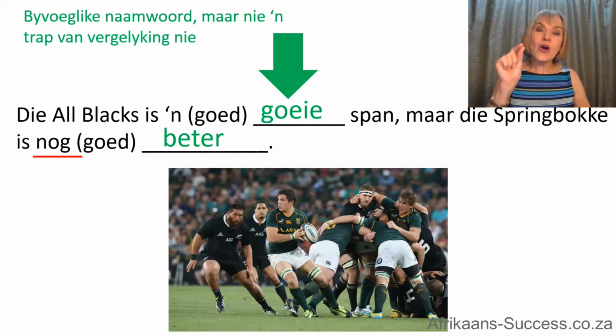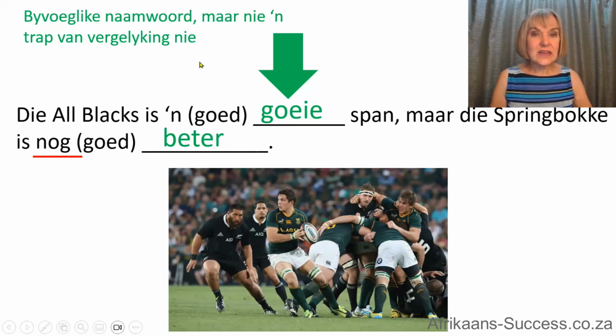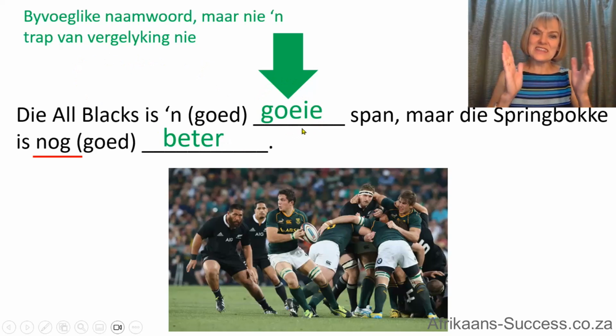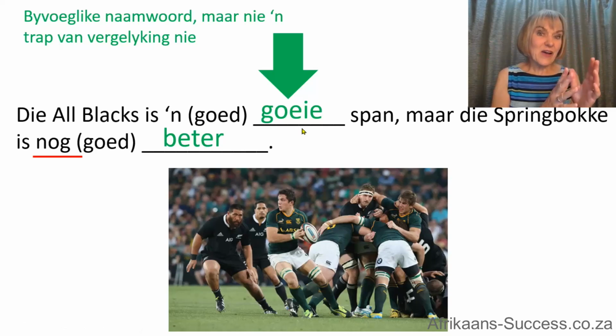So they could ask, gee die korrekte vorm van die woord tussen hakies. Give the correct form of the word between brackets. So then it's not necessarily a degree of comparison. It could just be the adjective that changes because it's just before the noun it describes.